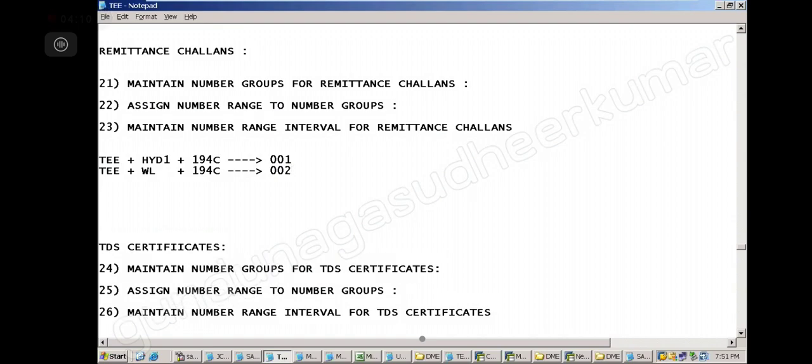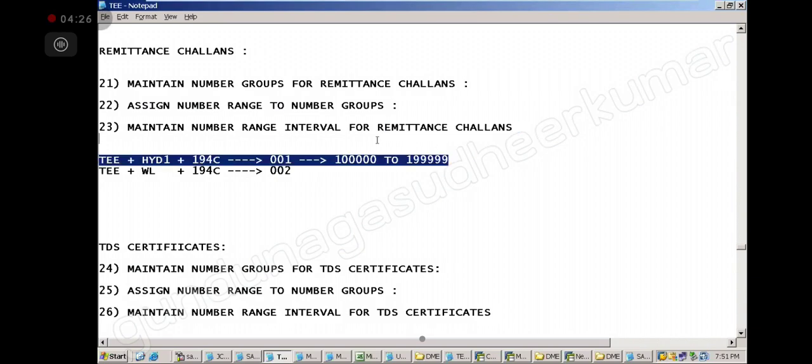So like that I can have different combinations. And for number group I will give like this. 001 I will maintain 1 lakh series. So the challan numbers for this combination will be coming from the 1 series. As soon as I see 1 series, I know that it belongs to Hyderabad and 194C section. That is the reason why we are maintaining the number groups.